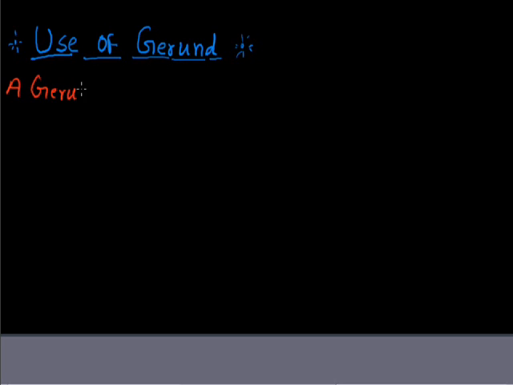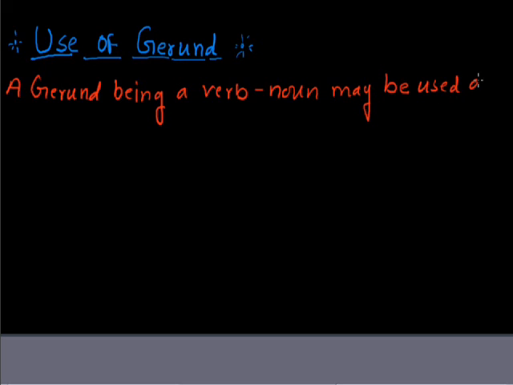Now let us come to the use of the gerund, which is an important part of this chapter. First, a gerund being a verb noun may be used as the subject of a verb.